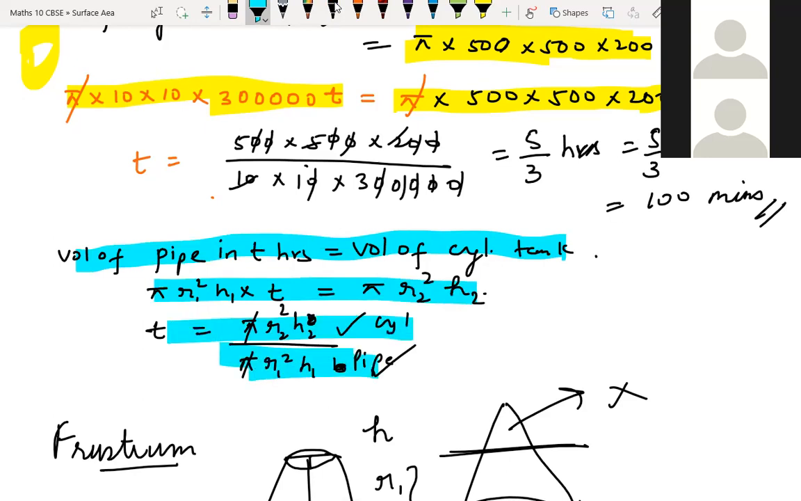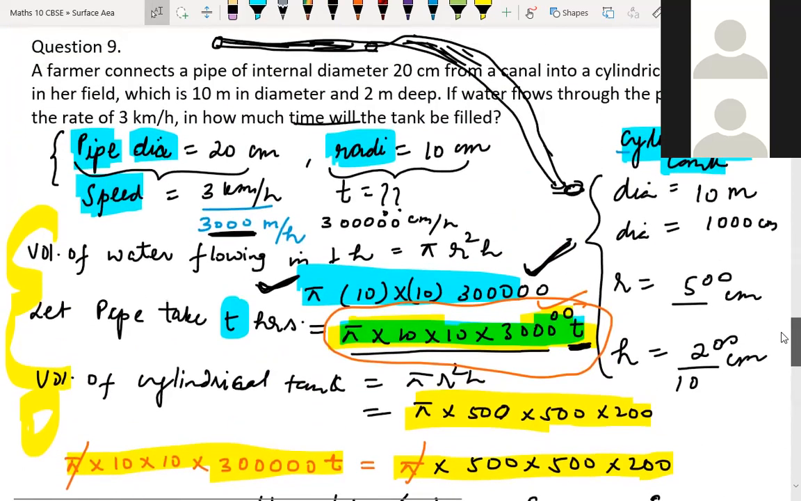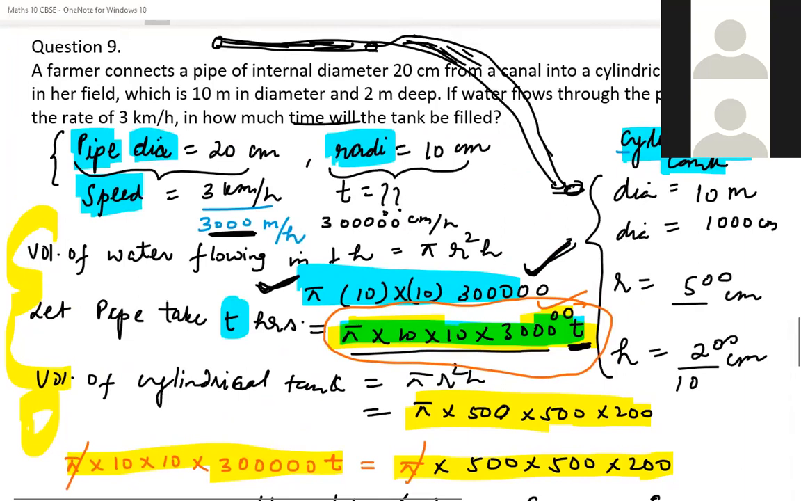Understood now, Hemant? Yes, sir. So in this way you can understand. Fine. Anyone still having doubt in question number 8 and 9? No, sir. Now 13.4.